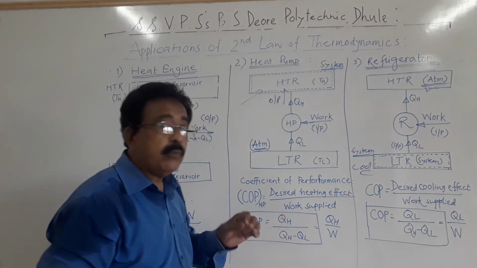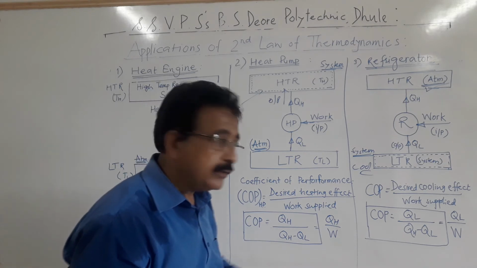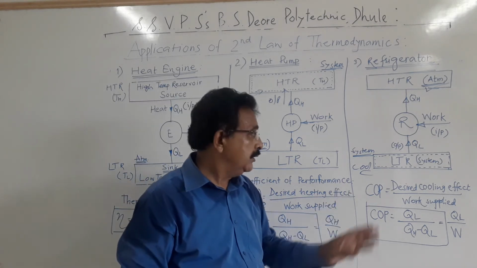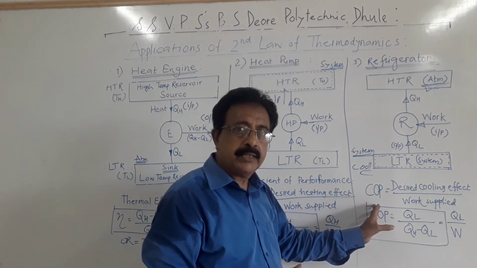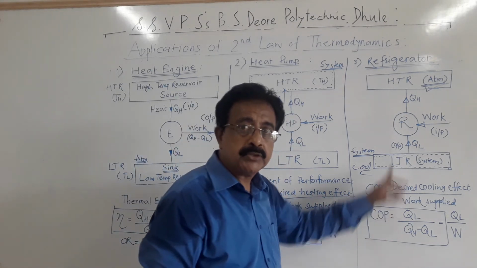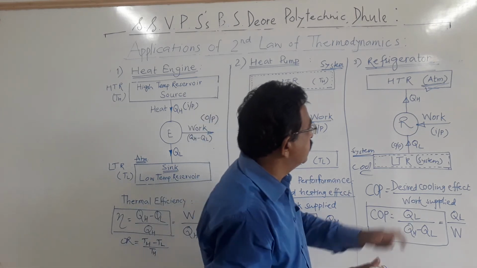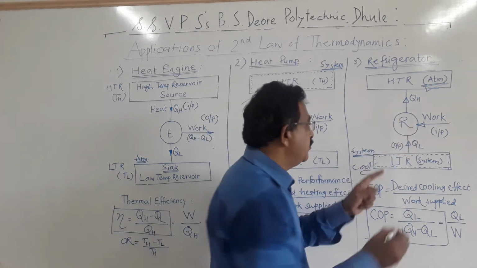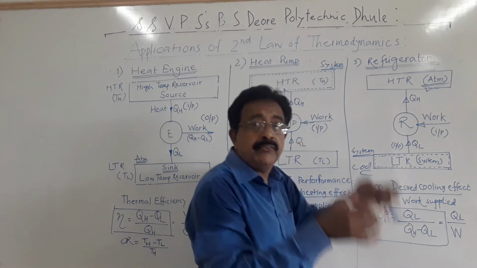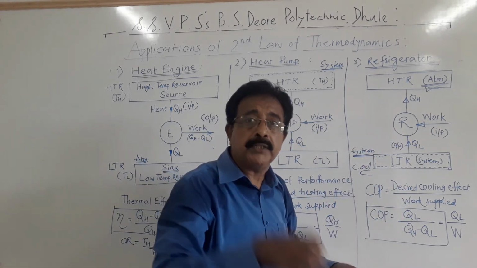Okay. Now how to calculate the performance of the refrigerator? Now COP, the performance, can be calculated just like the heat pump. COP, coefficient of performance of the refrigerator. What is the output? Output is how much heat is absorbed. That means how much cooling effect that machine is providing. How much heat is absorbed per second, per minute.